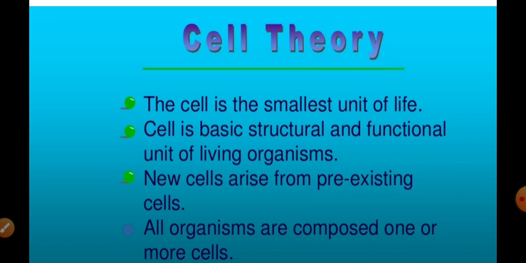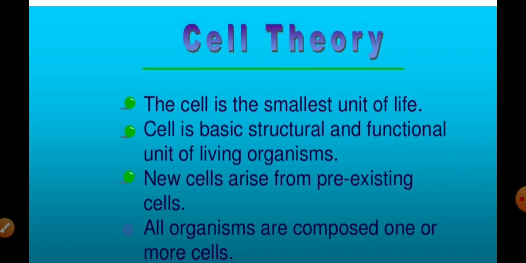Firstly, let us discuss the meaning of the term cell. What is a cell? Cell is the smallest unit of life. It is the basic structural and functional unit of life. All living organisms are made up of cells, and these cells combine to form tissues. Tissues are groups of similar cells performing a specific function.